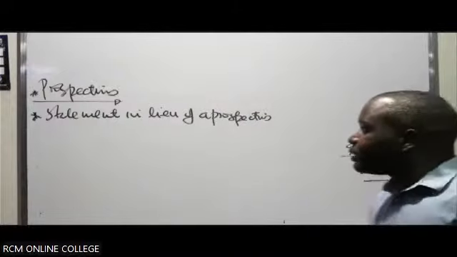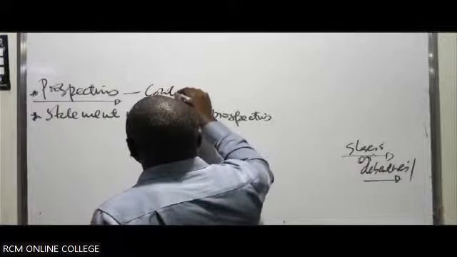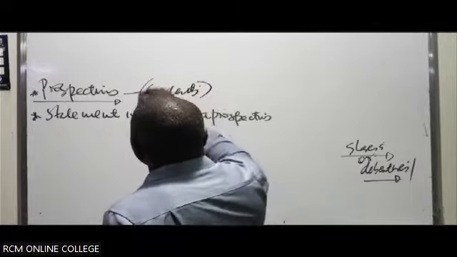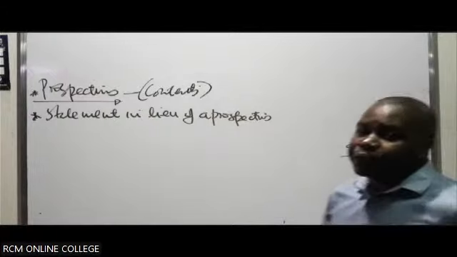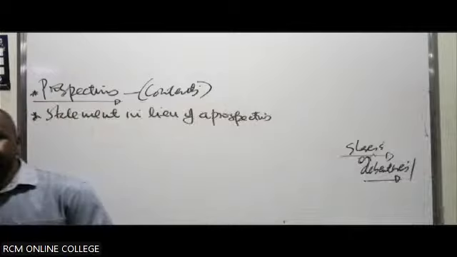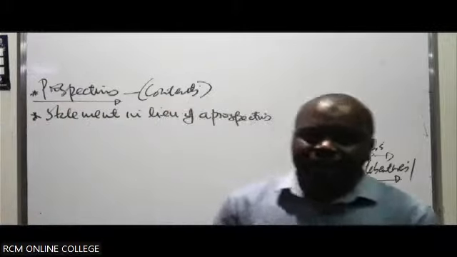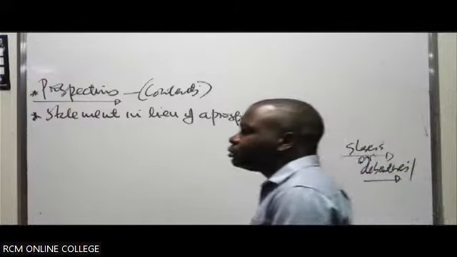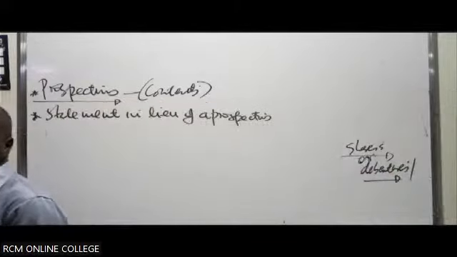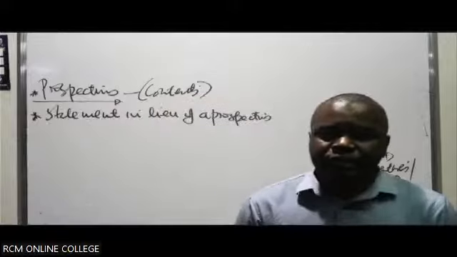So these prospectuses will have a number of contents. Part of the contents you must be able to expect: number one, we should be able to see the name of the company. For example, if it's in a newspaper, we should see which company is selling these shares. Number two, we should be able to see the par value of these shares, that 10 shillings we've talked about.